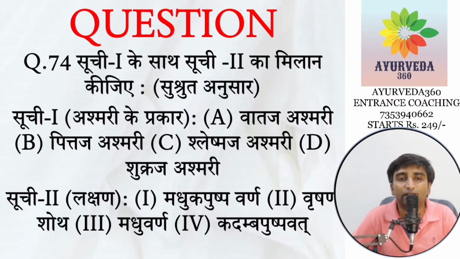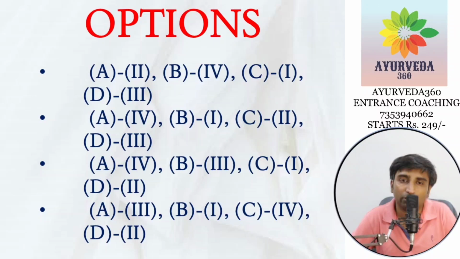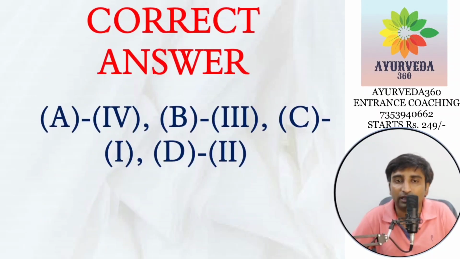Next, again 2 columns. In column number 1, we have Ashmari, whether it is Vataja, Pittaja, Shleshmaja or Shukraja. And in the second column, we have the particular smell, or you can say Varna, the color, or the specific appearance of that particular Ashmari. So you have to identify whether Vataja Ashmari is Madhuka Pushpa Varna, Vrishana Shota is associated with that, or Madhu Varna or Kadamba Pushpa. If you know one of them, I think you will be able to answer. Options 2 and 3 are having A as 4. So if you think A as the fourth one, yes, that is the right answer.